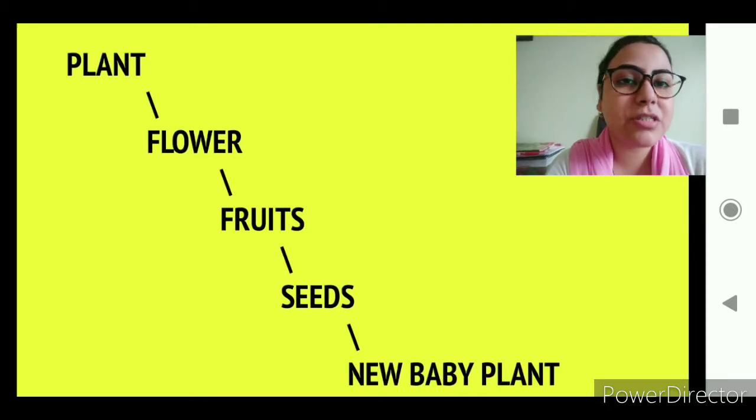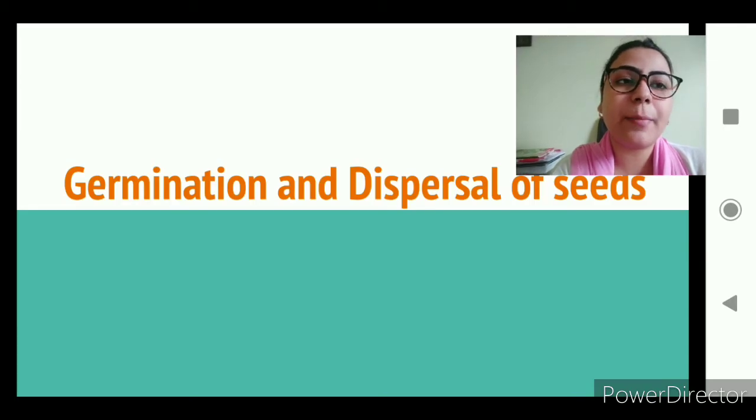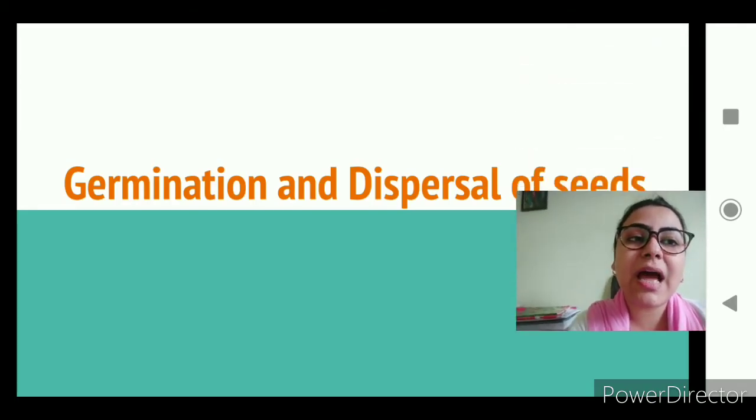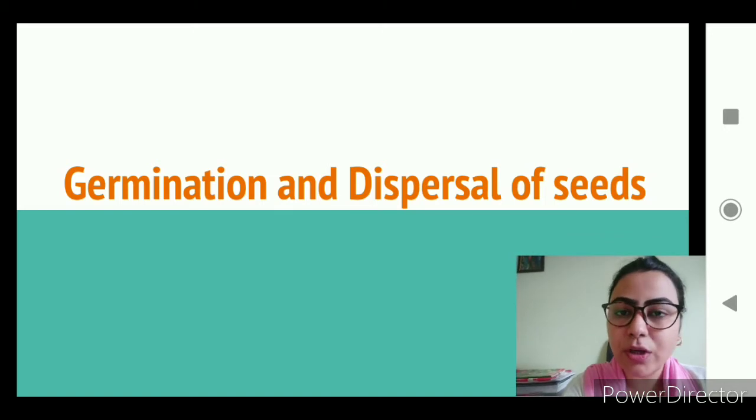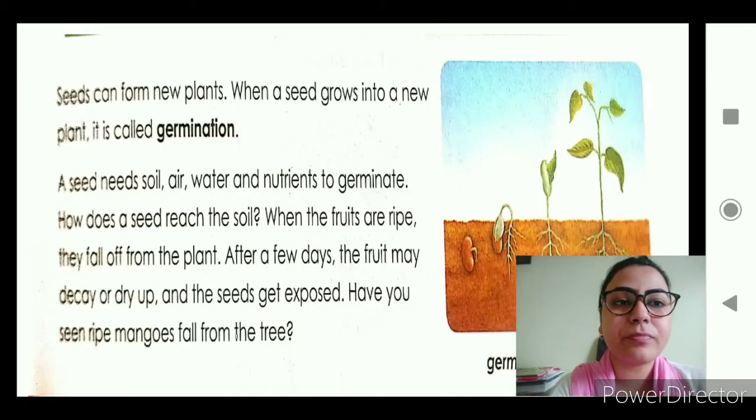The plant produces the flower. From the flower, it develops into fruits. Inside the fruits, we get the seeds, and the seeds under proper conditions develop into a new baby plant. Right? So today what are we going to learn? We are going to learn about germination and dispersal of seeds.